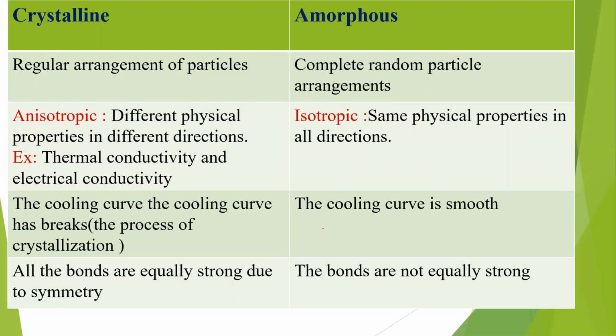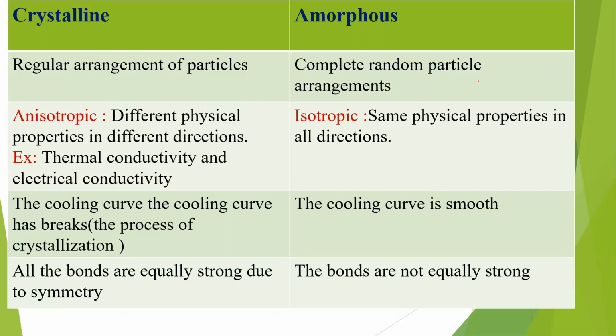So let us see what the major differences are. In crystalline materials, as I have already told you, either the atoms or molecules are regularly arranged. But in amorphous materials, there is a random or irregular arrangement. This is the first major difference. Now coming to the second major difference: crystalline materials are anisotropic while amorphous materials are isotropic.